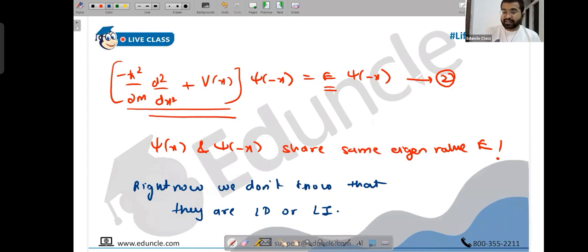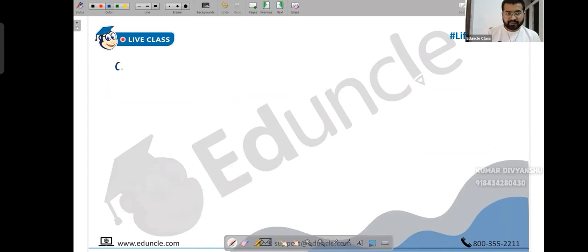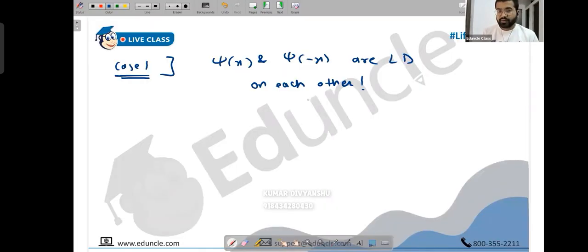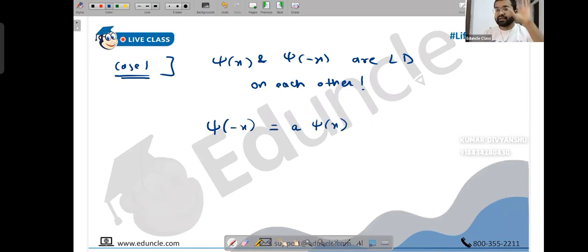So let's take the first case where they are linearly dependent on each other. I hope you have copied. Case 1: let us say that psi of x and psi of minus x are linearly dependent on each other. Remember, in that case infinitely many combinations are possible. Yesterday we learned that if phi1 and phi2 are independent, then a linear combination of them, alpha phi1 plus beta phi2, can give you another eigenfunction with the same eigenvalue, and alpha and beta can take infinite values. However, we don't care about the dependent wave functions, we only care about independent functions. But right now I don't know whether psi of x and psi of minus x are independent or not. So right now we are taking the case where they are dependent, and there can be infinitely many values. So psi of minus x is, suppose, a times psi of x. They are linearly dependent, but a can be anything.